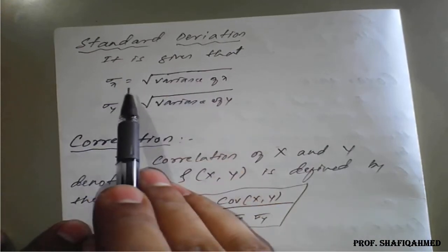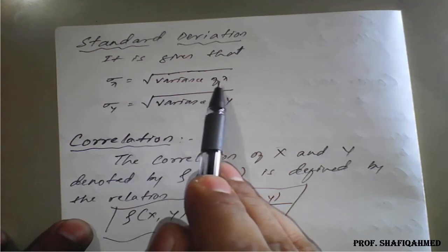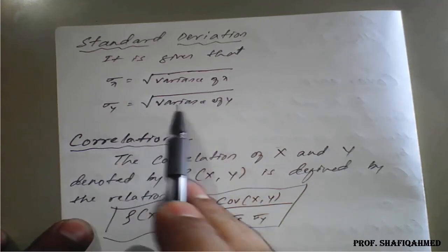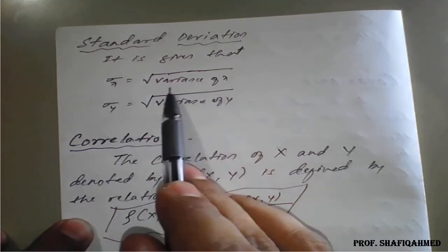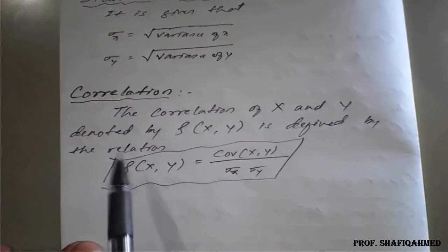So standard deviation is nothing but the square root of the variance, that is rho of x is nothing but the square root of variance of x, and rho of y is nothing but the square root of variance of y. So this we get directly from the variance only. If you take the square root of that variance, we get the standard deviations.